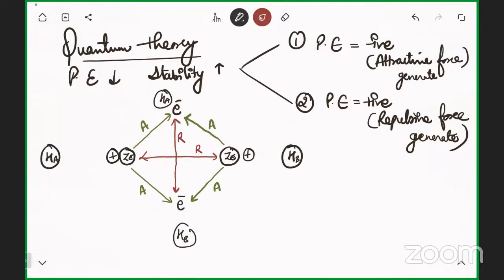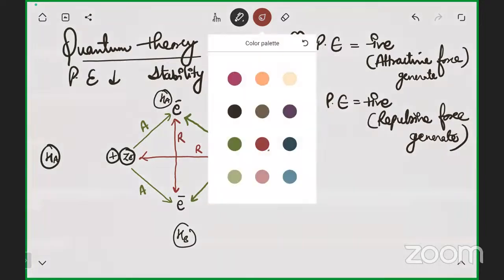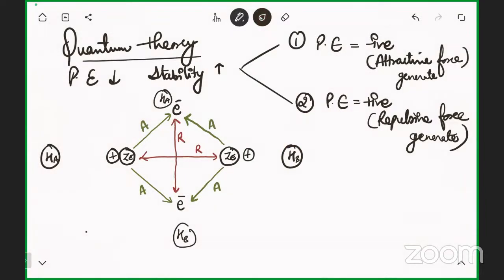So when two atoms were coming close to each other, there were two things. The first one is the attraction force, the second one is the repulsive force. How many repulsive and how many attractive forces are there? You can say 4 attractive and 2 repulsive.